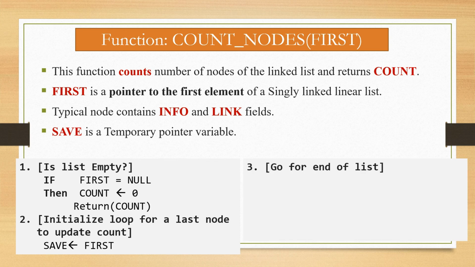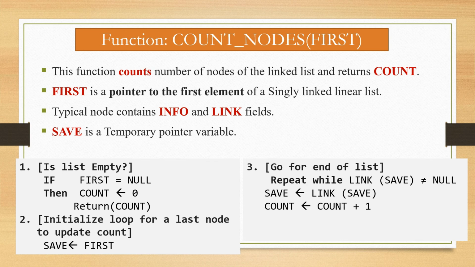Step number 3 is to go to the end of the list. For this, repeat while link of save is not equal to null. This while loop continues until link of save is equal to null. When we get link of save equal to null, that means our linked list ends there, so we will exit from the while loop.